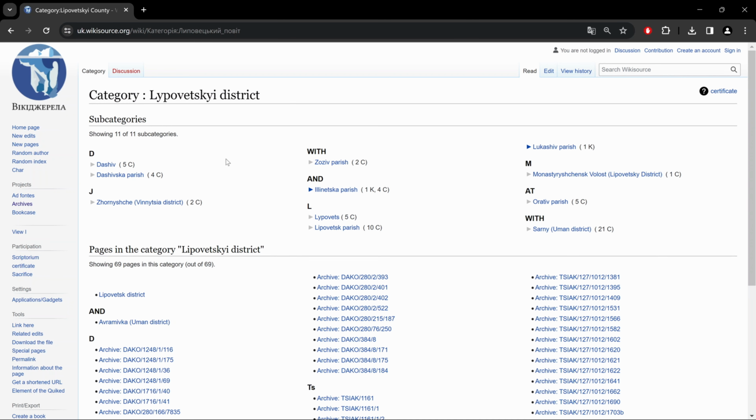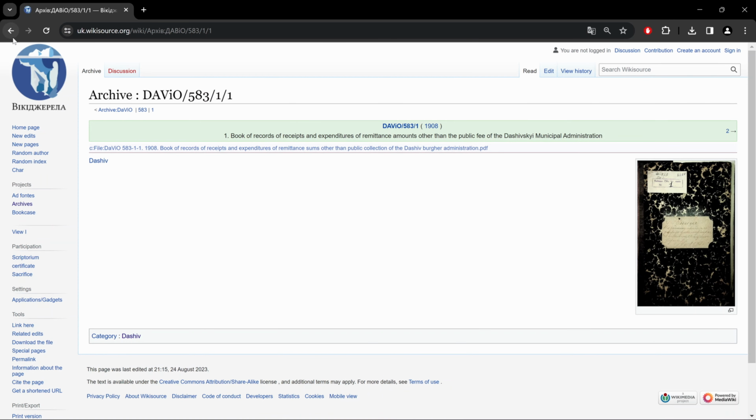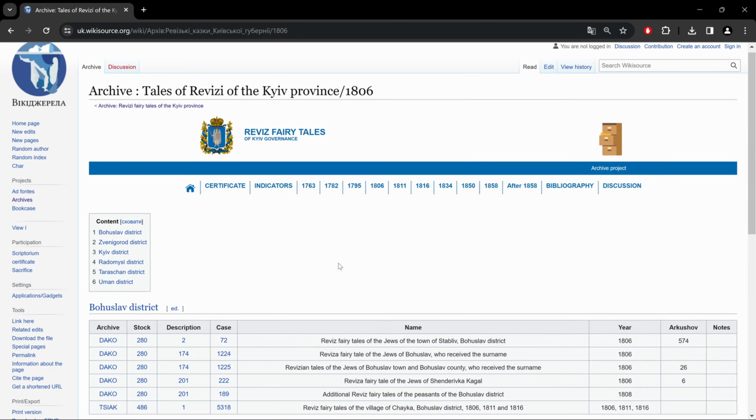It has 11 subcategories, also in alphabetical order. Let's click on the first one. And let's click one of these. And there you go. Okay. And now, as I was telling you before, for the Kiev province, these numbers work. So if we were to look at 1806, it brings us to this type of layout.